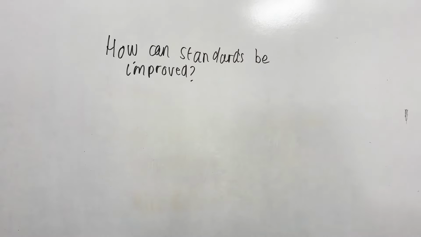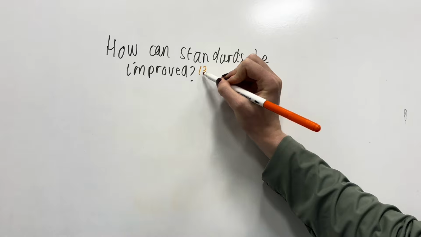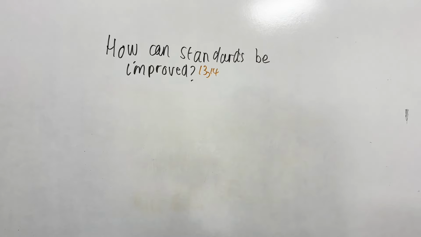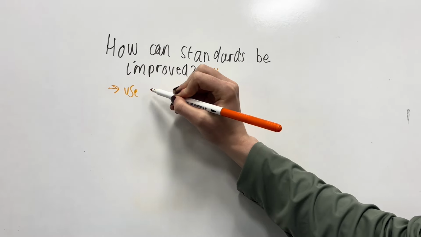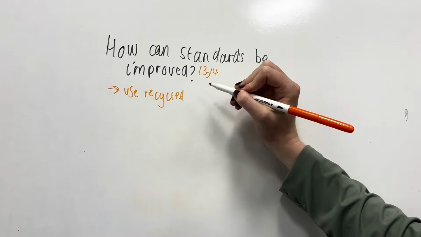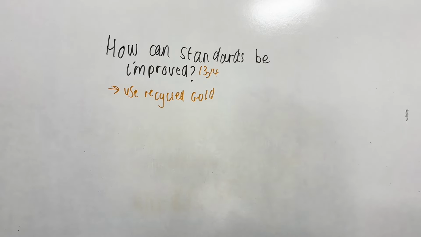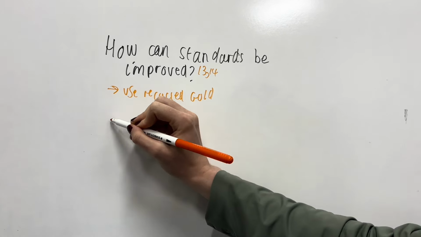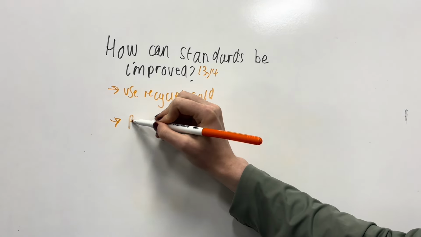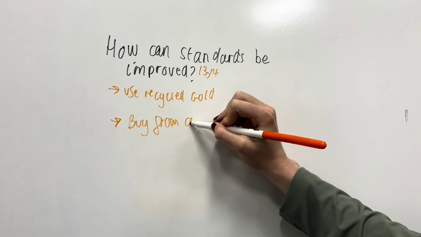Well, use recycled gold. It avoids the human and environmental risks. Recycled gold already accounts for a third of the total gold supply, with 10% coming from industries. Recycled gold creates a circular economy. Use companies that use fair trade and buy from companies who source sustainably, such as Tiffany & Co.